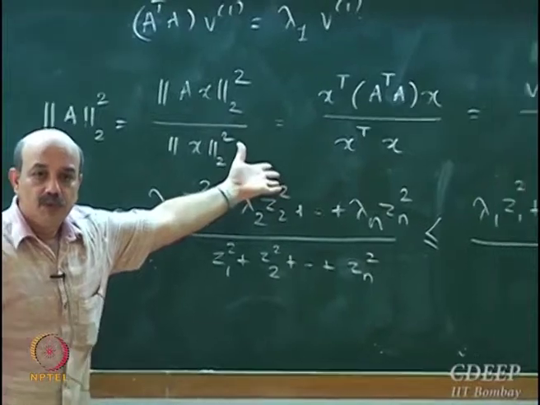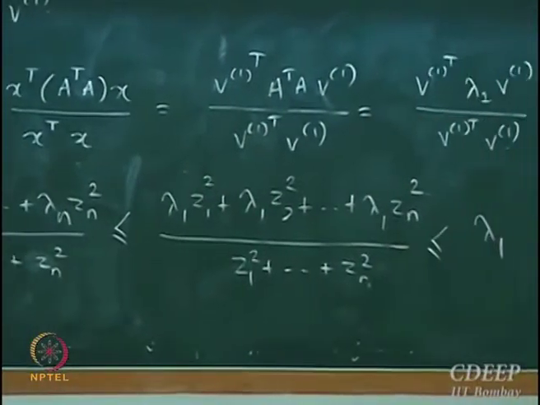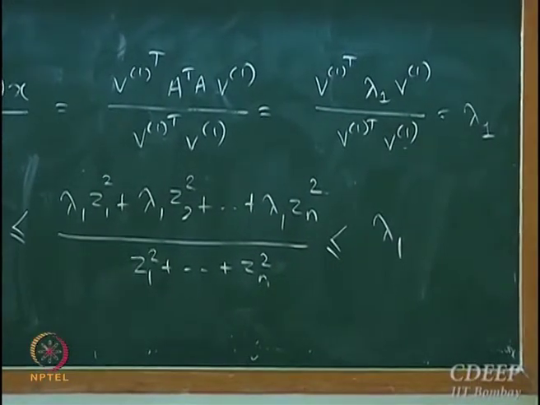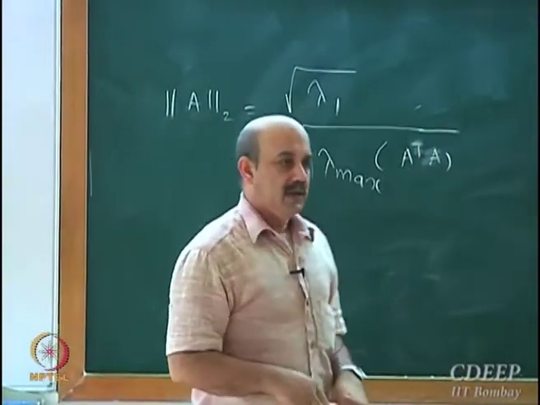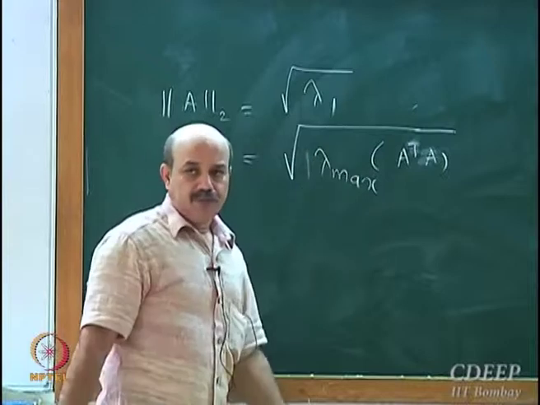So the 2 norm is the square root of lambda 1, and this will always be positive because A transpose A will always have positive eigenvalues.